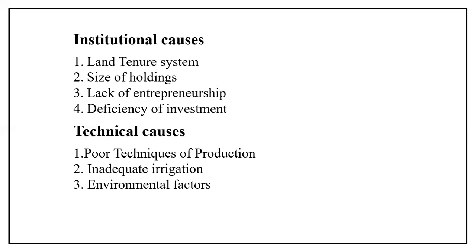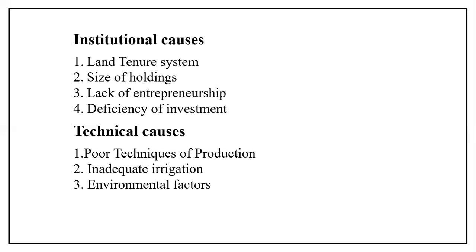Then inadequate irrigation. You know that irrigation facilities are a must. Among the various inputs, the most important is irrigation, to which modern agricultural technology is closely tied. So this is also important for the low productivity factor.